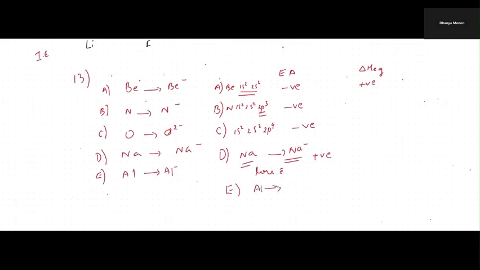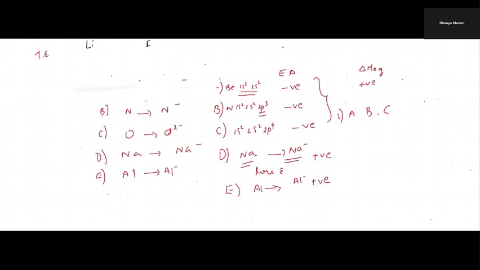Aluminum also tends to lose electrons rather than gaining. So this also will be positive. So our answer is A, B, and C only. That is our second option. This is our 13th question. And for polyvalent ion, we already discussed electron affinity is less than 0.